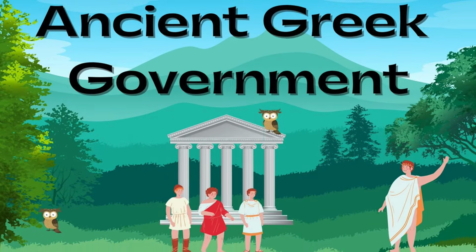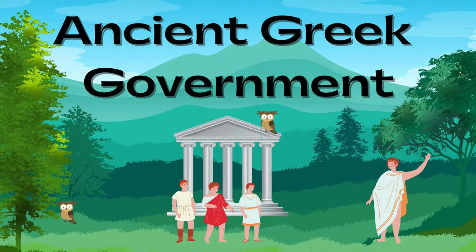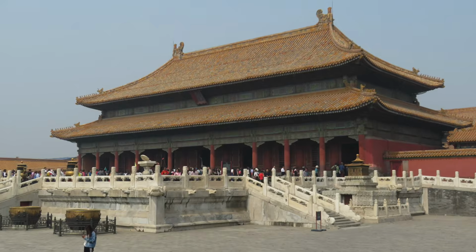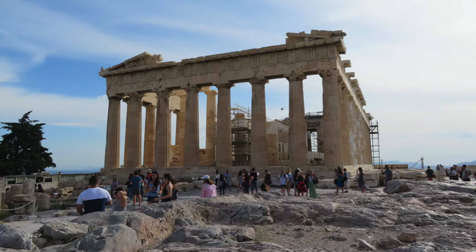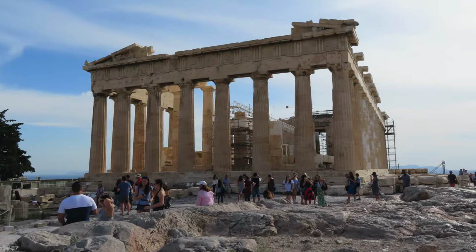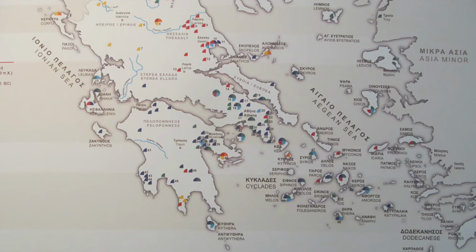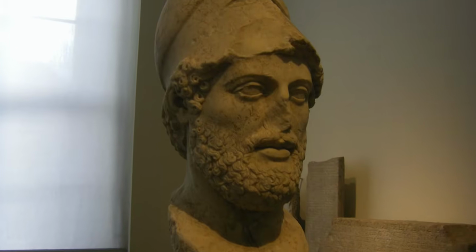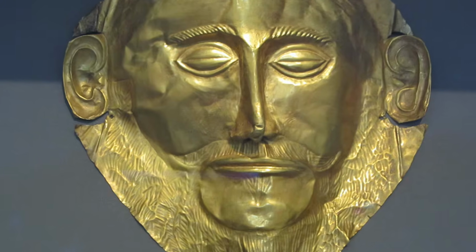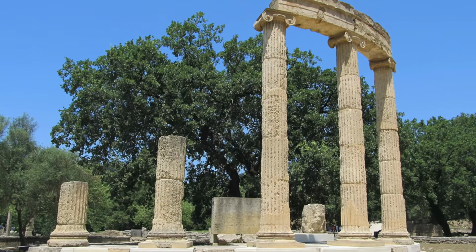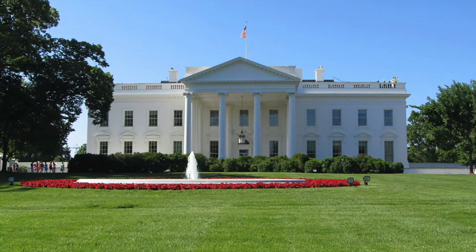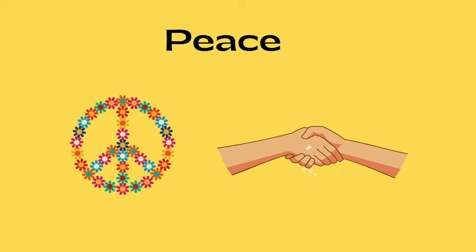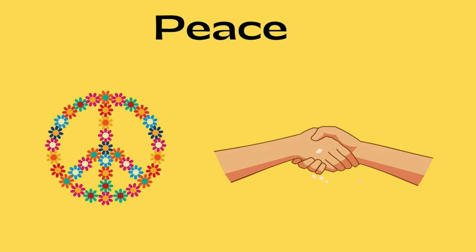This top-five list is on Greek government. Similar to China and other ancient civilizations, ancient Greece experimented with different forms of government. Since ancient Greece was divided into city-states and small kingdoms during the classical period, many different systems emerged. Each system had its pros and cons, and still today we struggle to find the perfect form of government to create a stable, prosperous, and safe world.